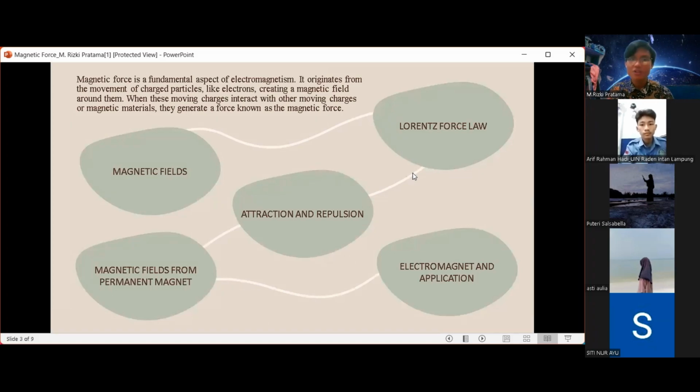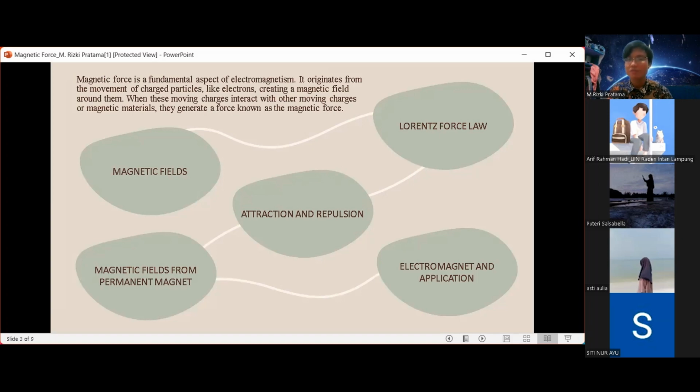Magnetic force is a fundamental aspect of electromagnetism. It originates from the movement of charged particles, like electrons, creating a magnetic field around them. When these moving charges interact with other moving charges or magnetic materials, they generate a force known as the magnetic force. The magnetic force can be separated into five elements.